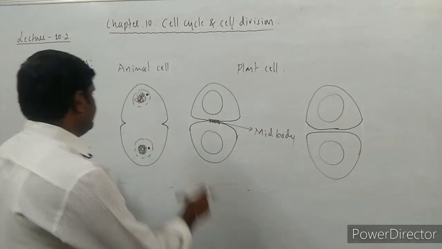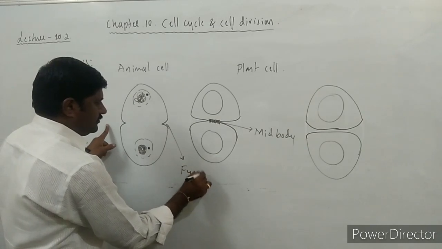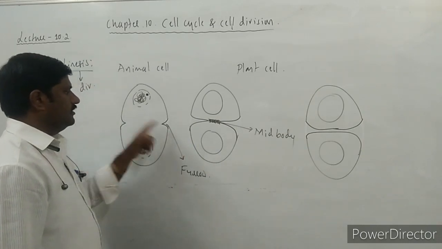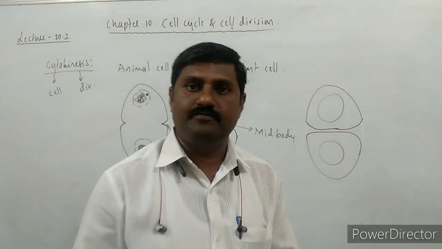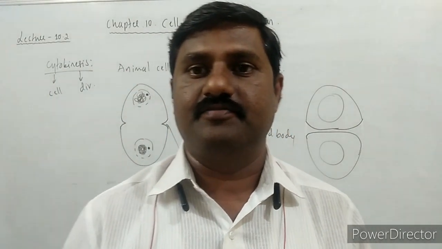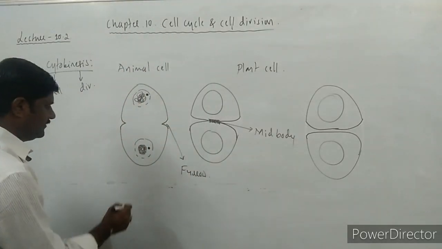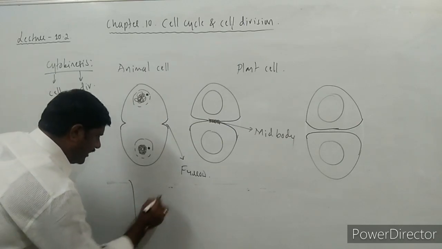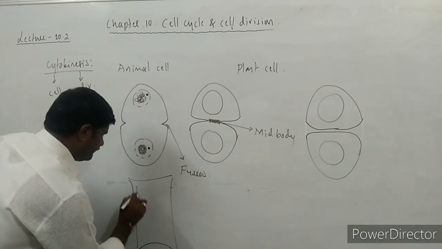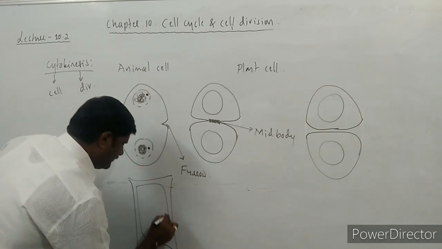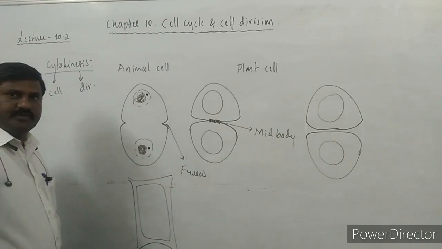But this furrow, what is it called? Furrow, or it is also called invagination. It is not possible in the case of a plant cell. Then what happens in a plant cell? A plant cell has a cell wall which is very hard and rigid, so no invagination is possible here.